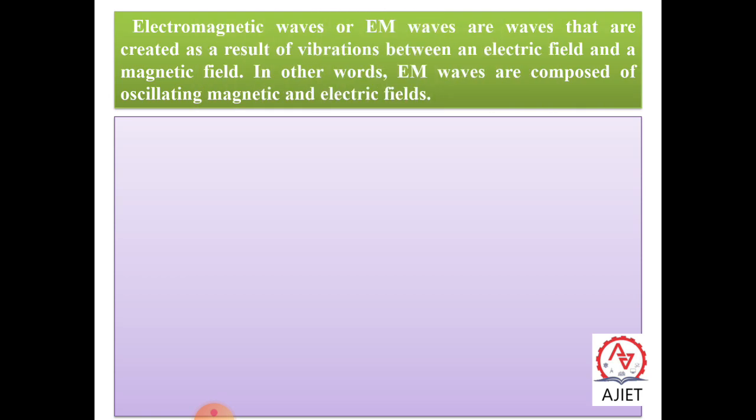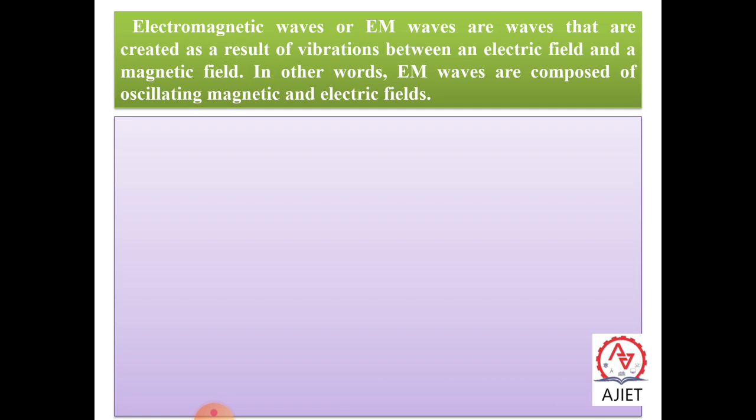Coming to electromagnetic waves, the most important result of Maxwell theory is that an accelerated charge radiates electromagnetic waves. For example, let us consider a charge oscillating with some frequency, maybe in an LC circuit. An oscillating charge is an example of an accelerating charge. It produces an oscillating electric field in space, which produces an oscillating magnetic field, which in turn is a source of an oscillating electric field, and so on.